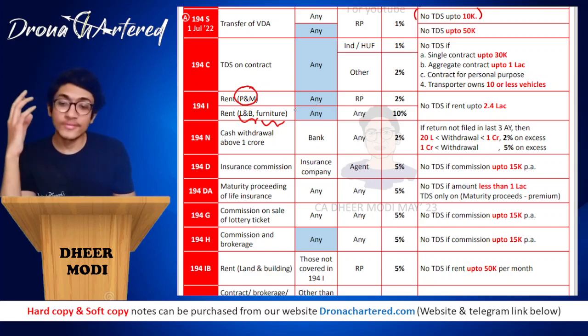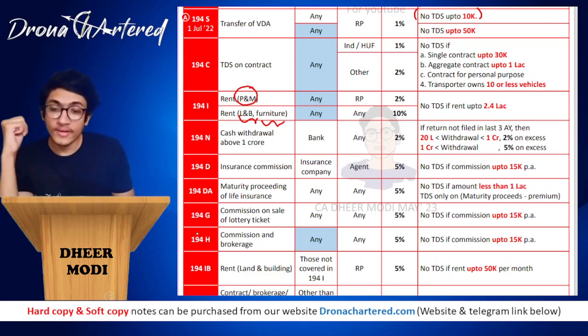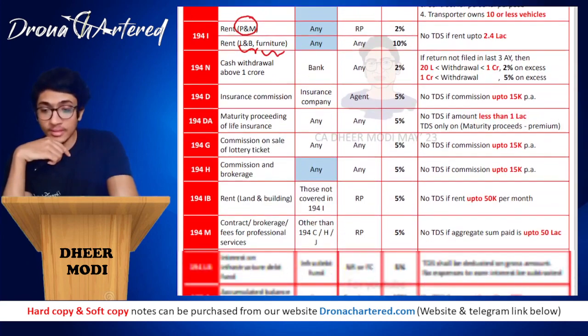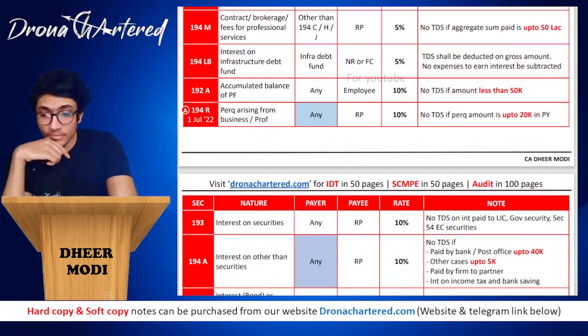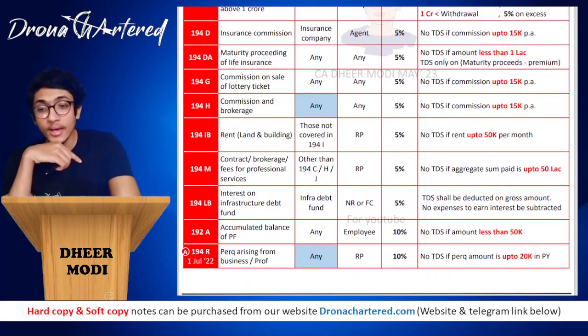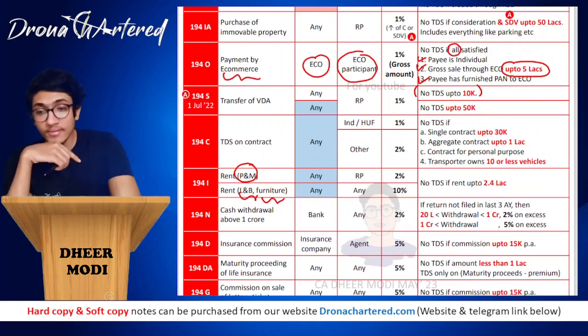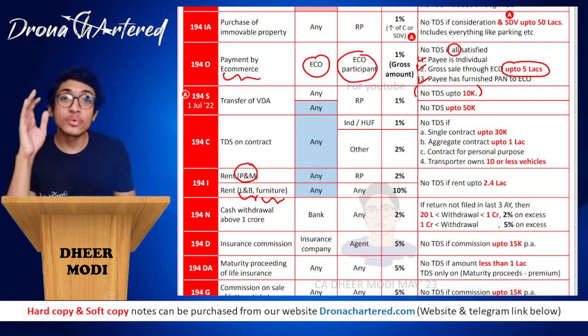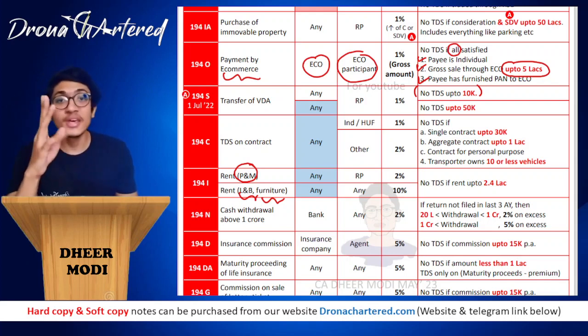Great. So if you want to remember, if you notice, section 194H has blue, section 194I also has blue, section 194J also has blue, 194A also has blue, and the one that we studied, section 194C, also has blue. So the key to remember which ones are blue is HIJAC.